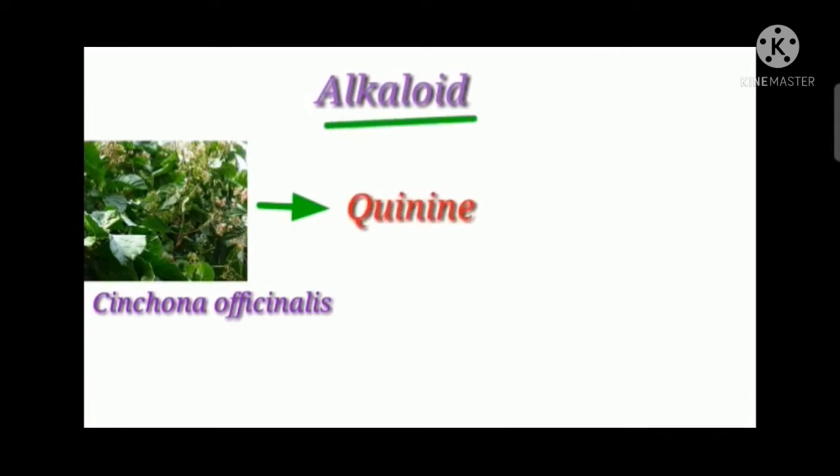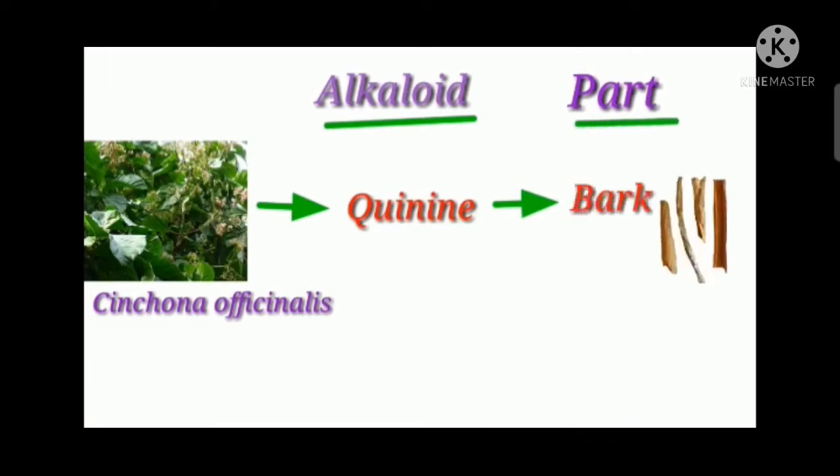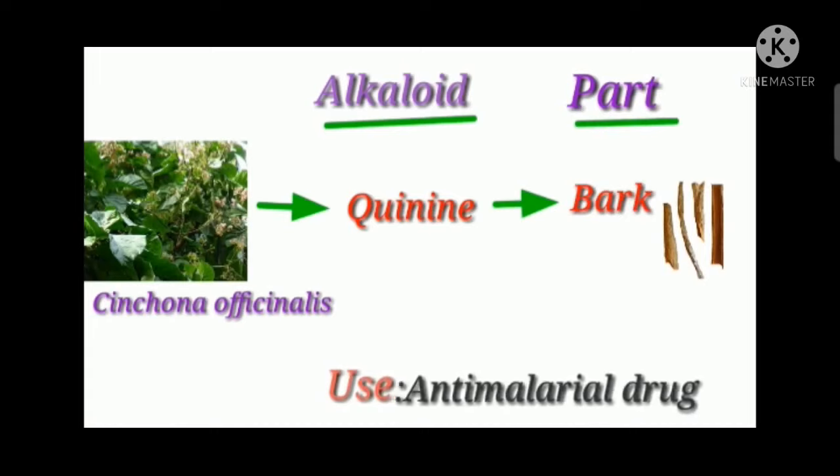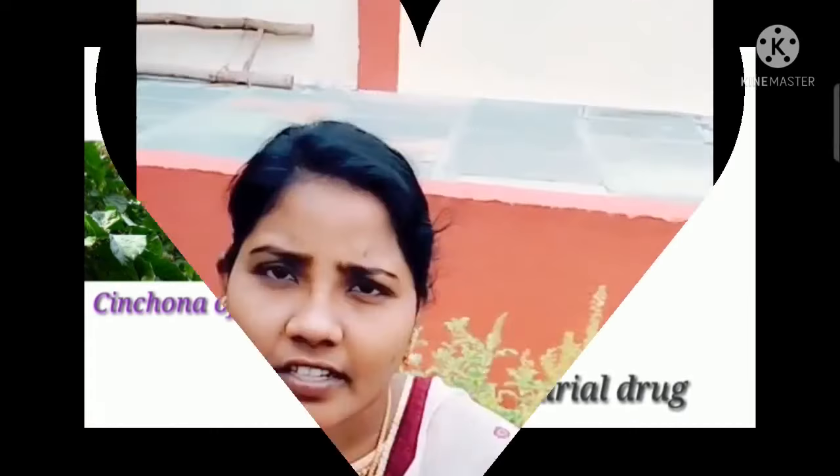The next plant is Cinchona officinalis. The alkaloid present in this plant is quinine. It is used for the anti-malarial drug, and it is prepared from the bark part of the plant.